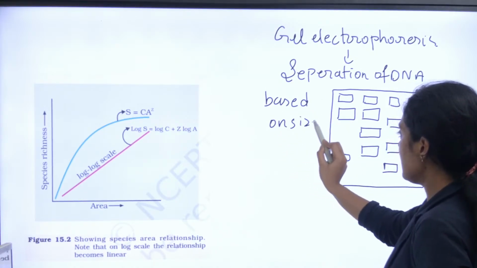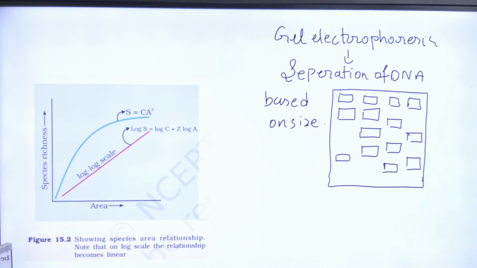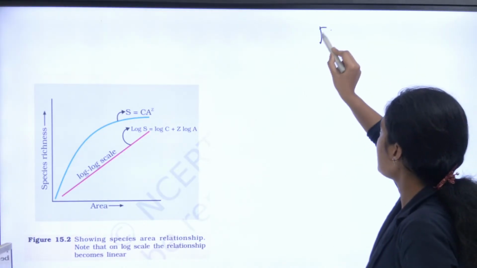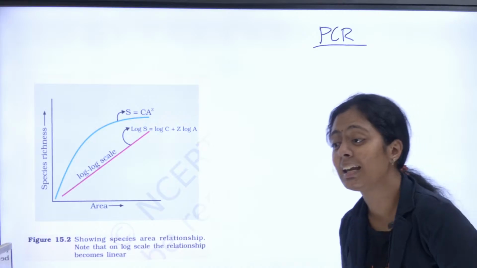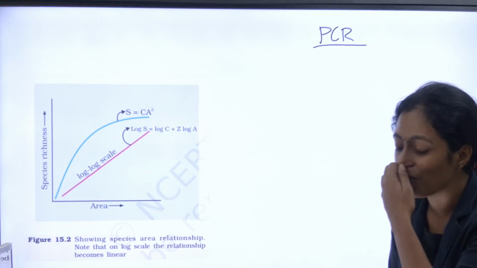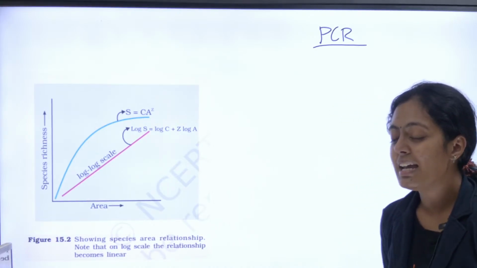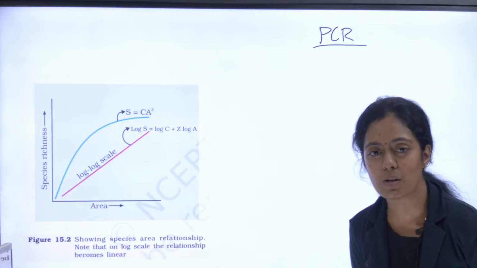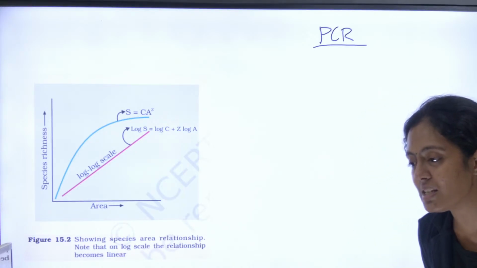Okay, இது ஒரு important ஆன diagram. Next, ரொம்ப ரொம்ப முக்கியமான விஷயம். PCR, polymerase chain reaction, right? Yes, they move to the anode. Yes, correct. DNA is negatively charged, so it moves towards the positively charged electrode, which is your anode.